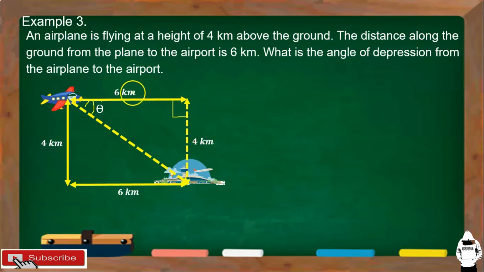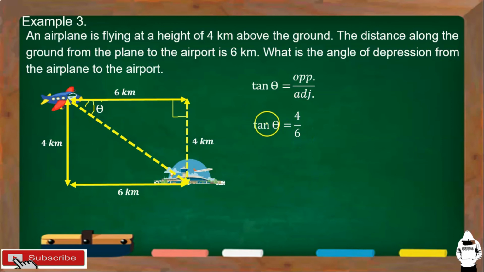And then, adjacent side is 6 kilometers. So, ang gagamitin nating trigonometric ratio is tangent, o yung TOA. Tangent theta is equal to opposite over adjacent. Okay? Para makuha natin yung theta or yung reference angle natin. So, tangent theta is equal to 4 over 6.